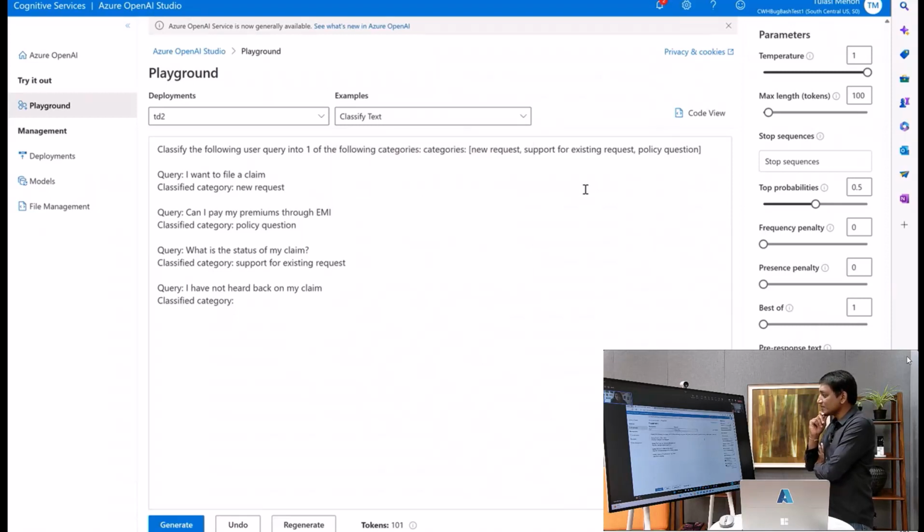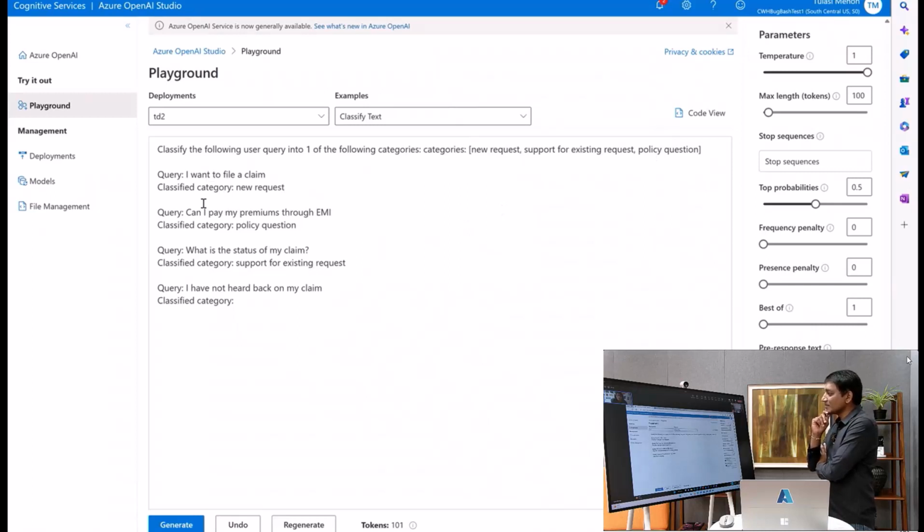Imagine I have, like I said, this insurance customer support bot that I'm using, right? And I'm saying I want to understand, when a user comes in and puts in some kind of a request, what is the intent, right? So imagine a very simplified case where I'm saying, look, an intent could be about a new request, or support for an existing claim or request, or maybe it's a policy question. And this is an example of few shot, right?